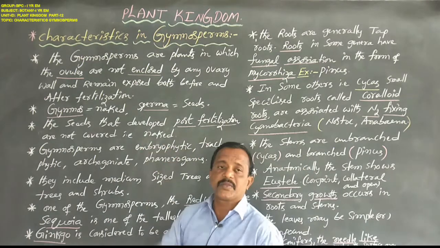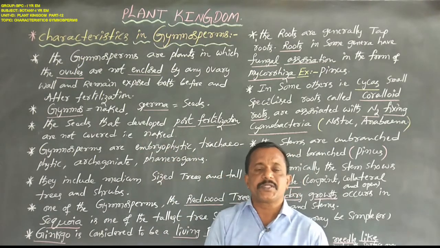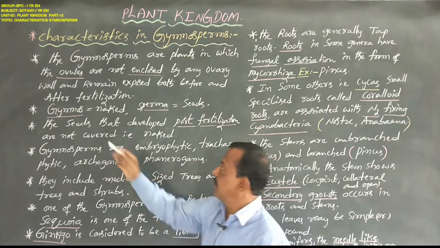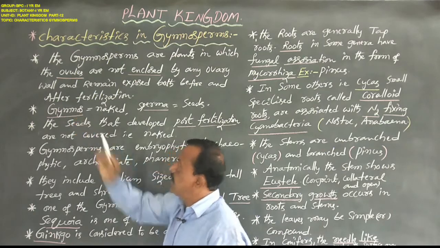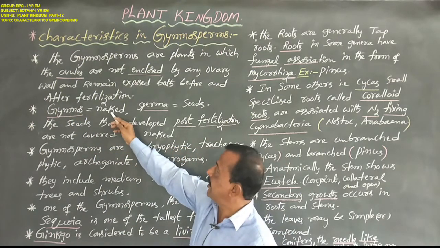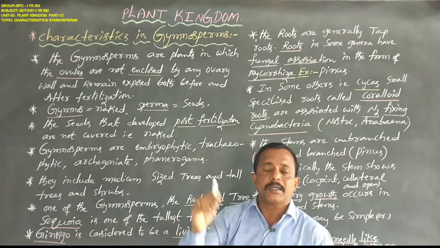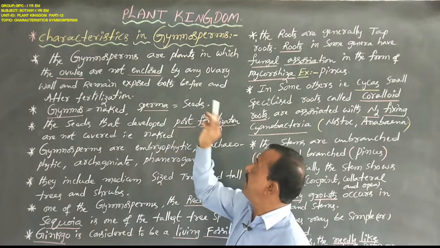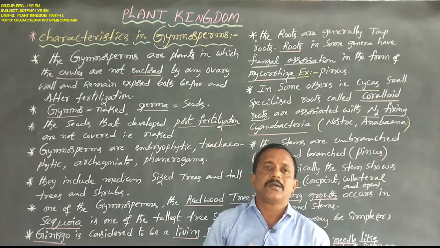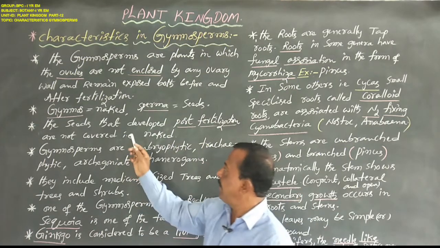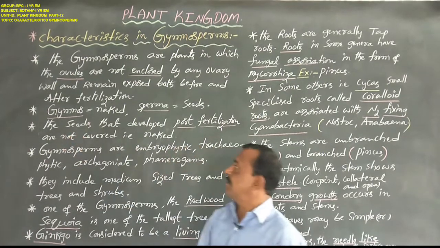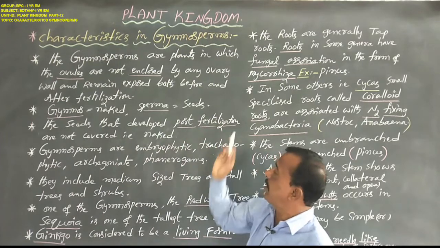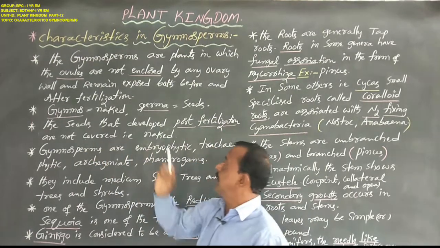Next, the word gymnosperms is derived from two Greek words. The first Greek word, gymnos, means naked or not covered. The second Greek word, sperma, means seeds or ovules. The seeds or ovules that develop post fertilization are not covered, that is, naked.